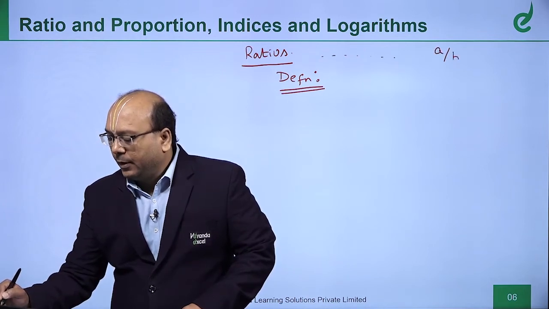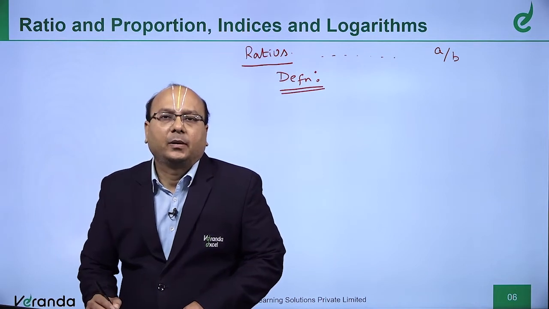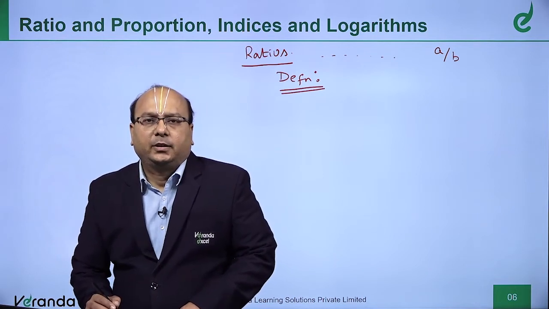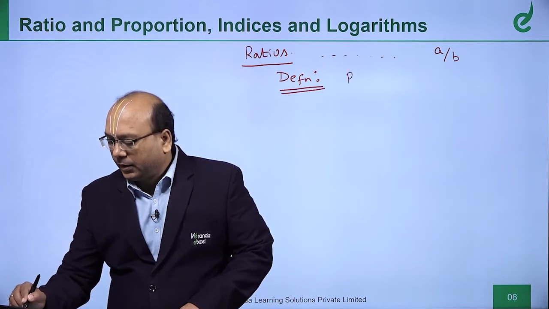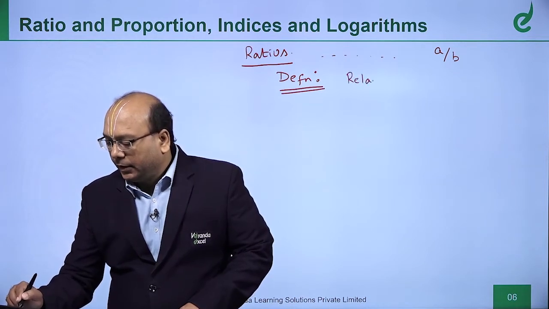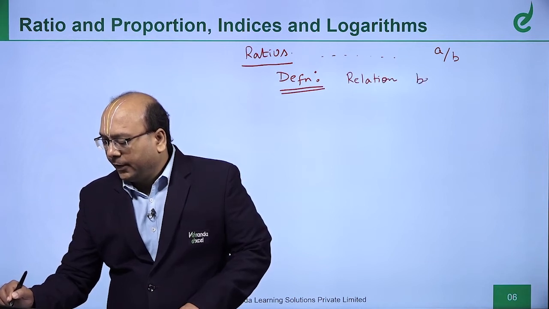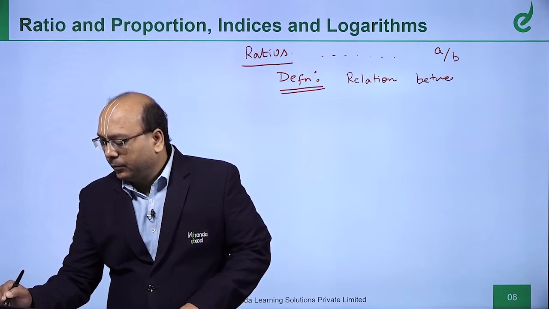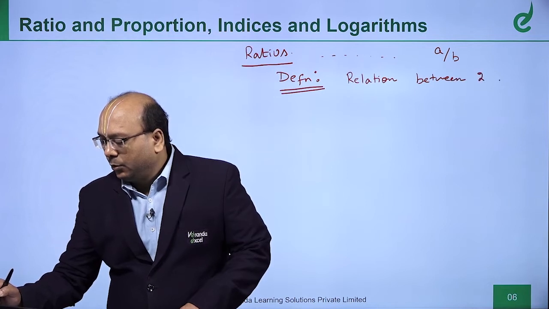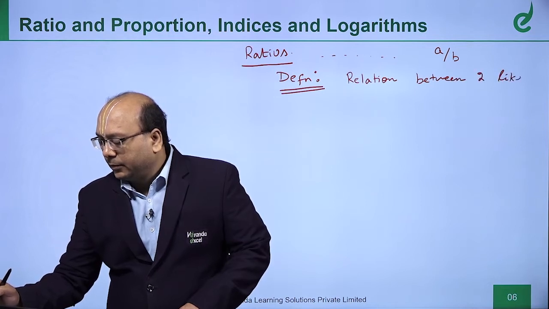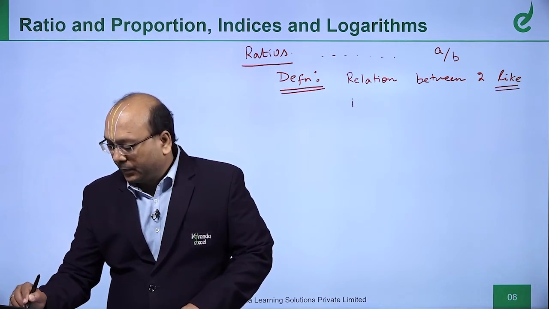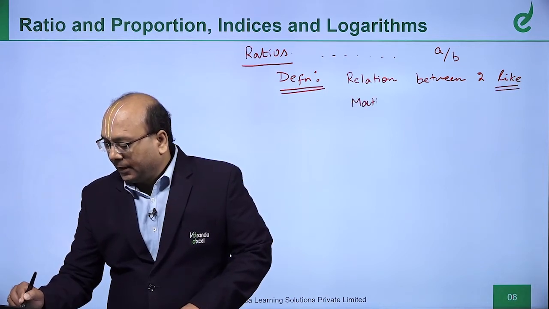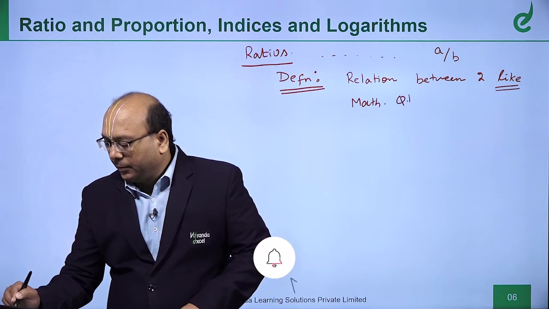So, ratio will be of the form A by B. Definition of ratio: ratio is the relation between two like, very important, I will explain what is like, mathematical quantities.